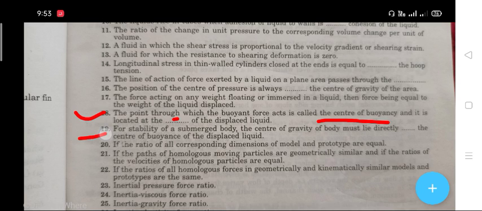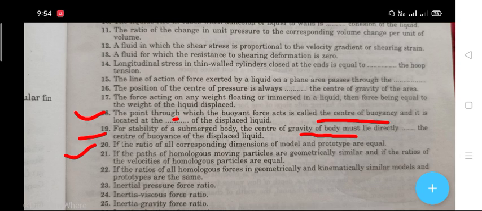Next question, question number 19, says that for stability of a submerged body, the center of gravity of the body must lie directly below the center of buoyancy of the displaced liquid. Next question, question number 20: if the ratio of all corresponding dimensions of model and prototype are equal, the right answer is geometric similitude.